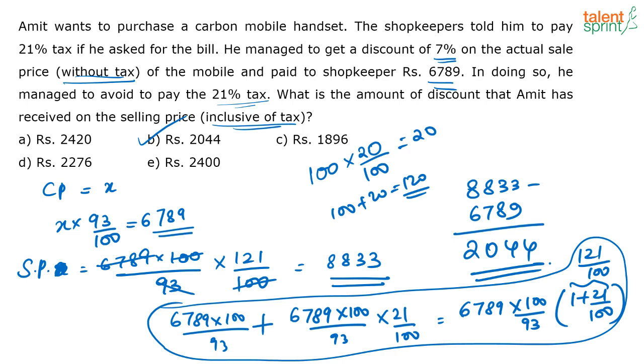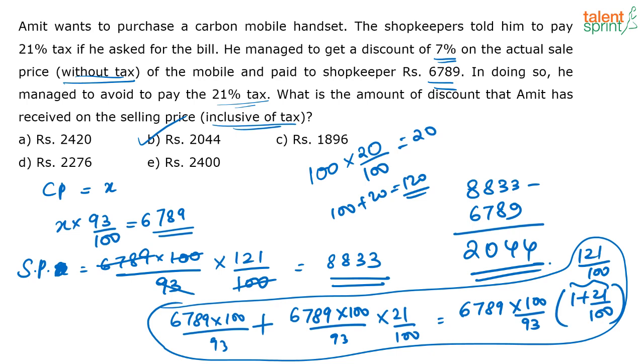See, they are saying that I am buying a phone and I have not paid tax. Without paying tax on the cost price, I also got a 7% discount. Let me take very easy numbers. Let's take a phone costing 100 rupees. 21% I have to pay as tax if I buy the phone with a bill. So what did I tell the shopkeeper? I told the shopkeeper, I don't want a bill. You give me the phone like that, and on top of that the shopkeeper gave me a discount of 7%. So the phone which was costing 100 rupees, I didn't pay tax on it, and I also got a discount of 7% on this 100 rupees, and I have bought it for only 93 rupees.